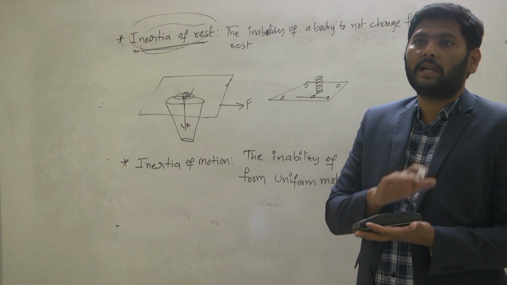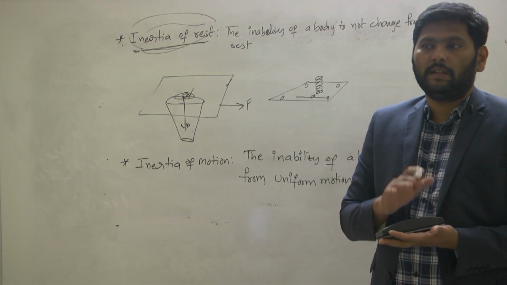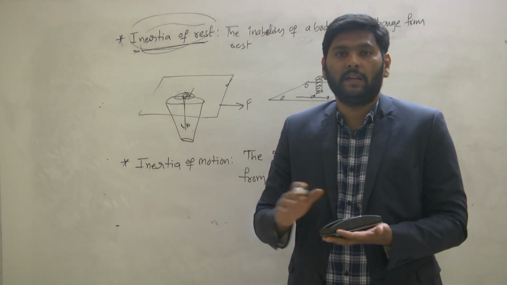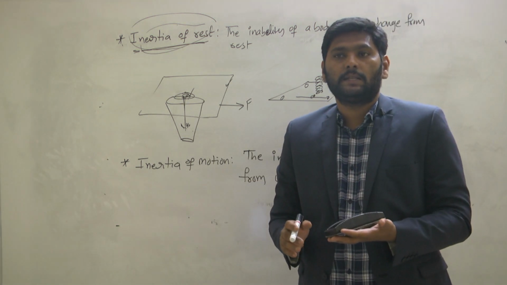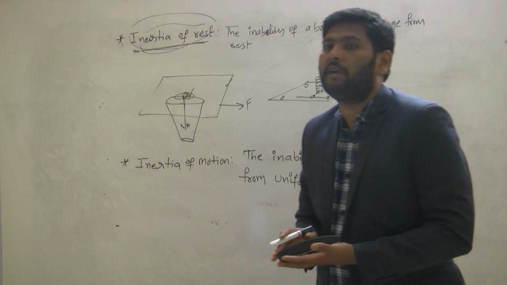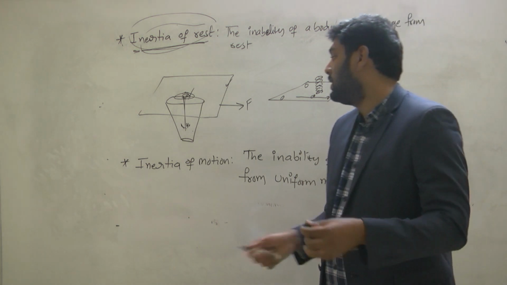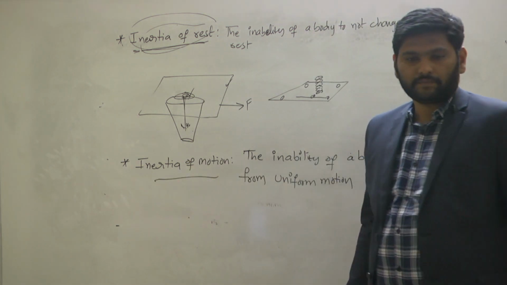So the passengers continue in the motion state, and due to that they move forward. So that is the reason: because of inertia of motion, they will move in the forward direction.